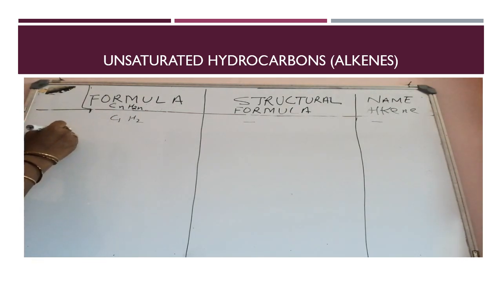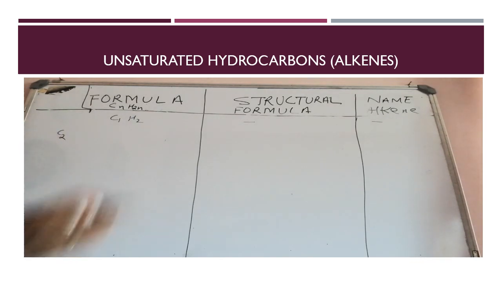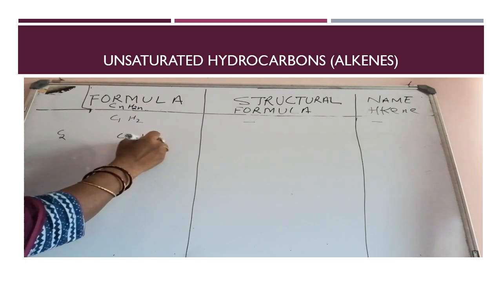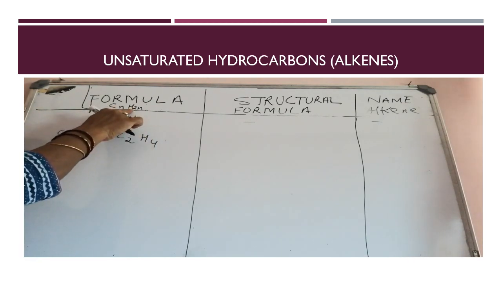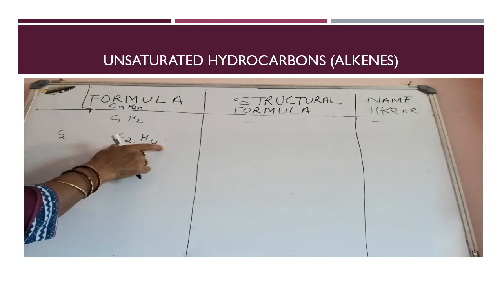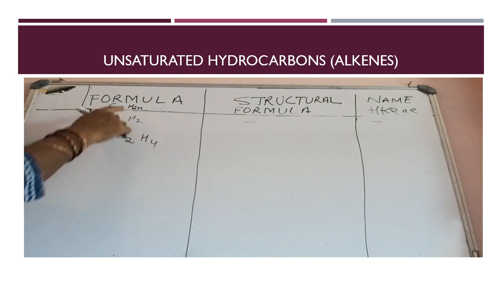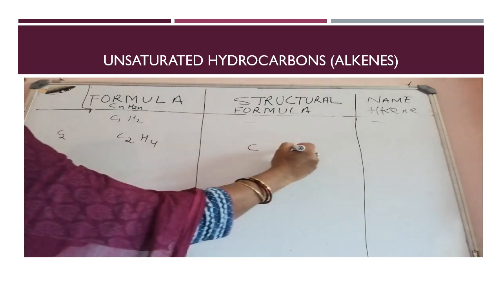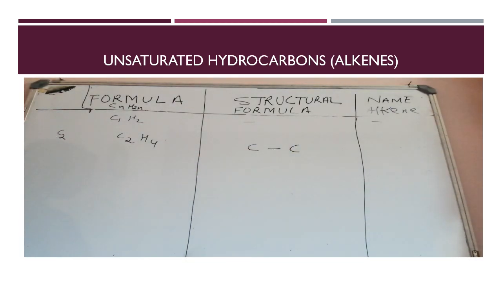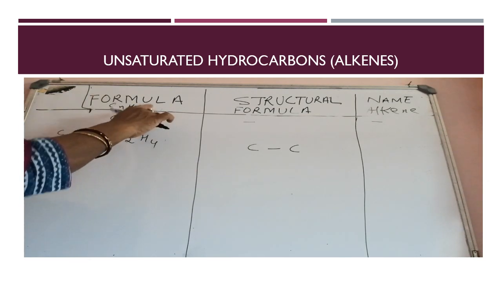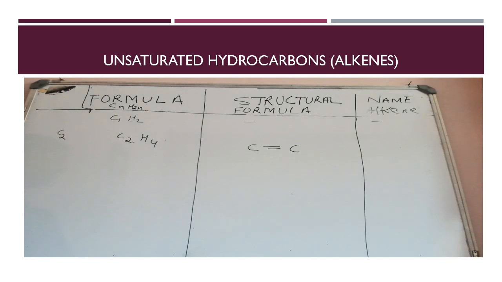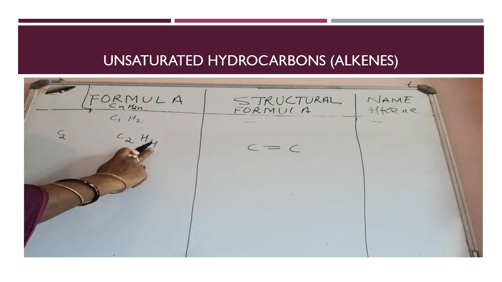So when the number of carbon atoms is 2, the unsaturated hydrocarbon alkene formula will be C2H4, as here 2 and 2 into 2 is 4. Now, for writing the structural formula, as it is alkene, the 2 carbon atoms are first bonded with a carbon-carbon single bond. But as it is alkene, there must be a double bond between carbon-carbon. There are 4 hydrogen atoms.